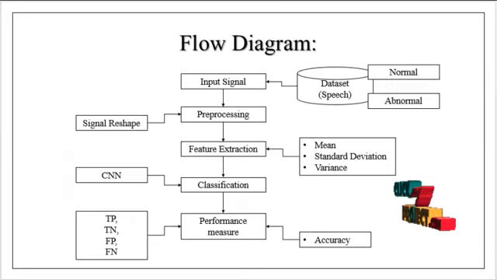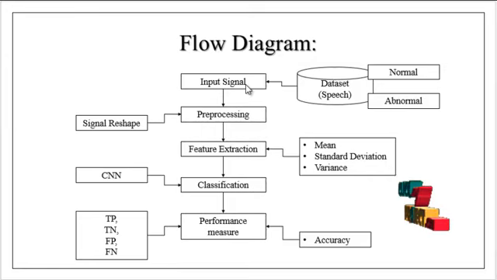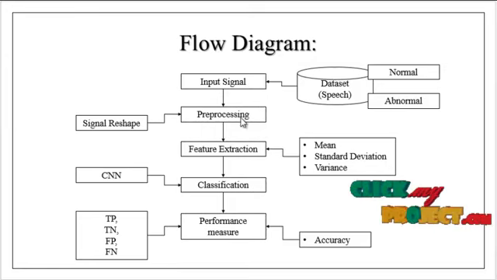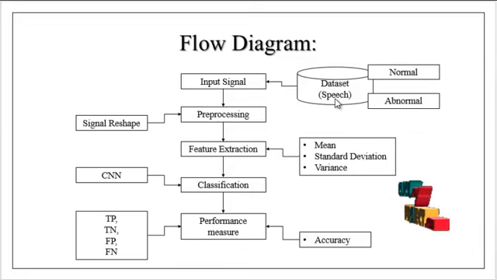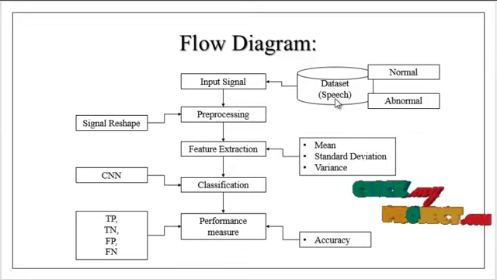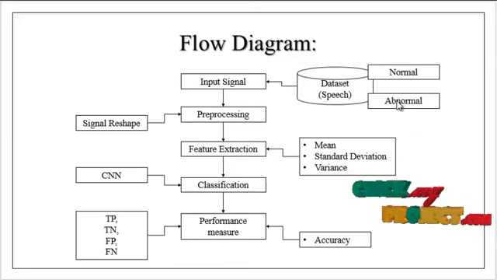Now we are going to discuss the flow diagram of the process. This is the overall working flow of this project. This project consists of the modules: input signal, pre-processing, feature extraction, classification and finally performance estimation. At first the input signal is taken from the dataset. The dataset has different kinds of speech signals taken from different persons, including both normal and abnormal signals. The user can select any one signal from the dataset.